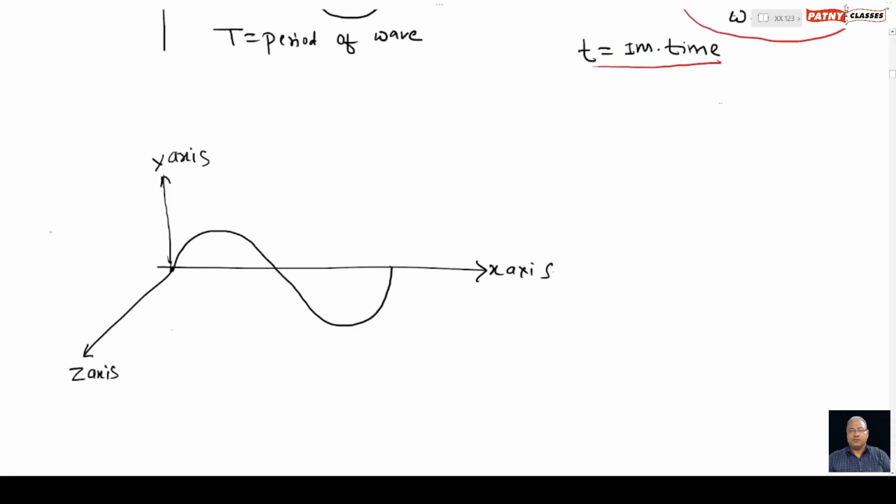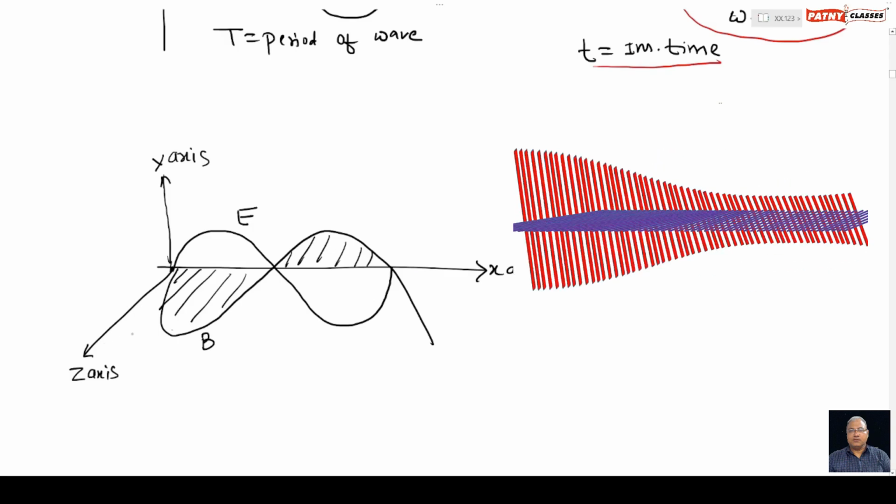As I said, in electromagnetic waves, there are two waves. One is the wave created by the electric field, and the other is the wave created by the magnetic field. One is the electric wave, the other is the magnetic wave, and both waves are transverse in nature.